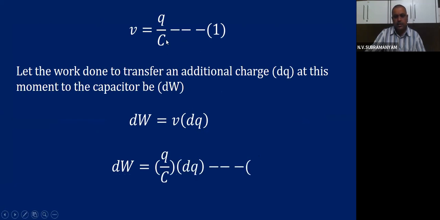Substitute the second equation in the first equation. Then what will I get? Q by C into dq. In the place of V, what has come here? Q by C. So this V value is Q by C. In the place of V, I substituted that. So the first equation got substituted in the second one. That is dW is Q by C into dq. Okay. Then